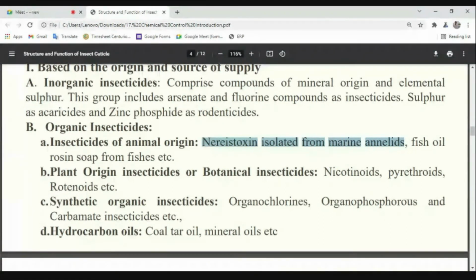Then pyrethroids. They are from which plant? Pyrethroids, you might have heard this one. From the flower chrysanthemum. These pyrethroids are extracted from it.